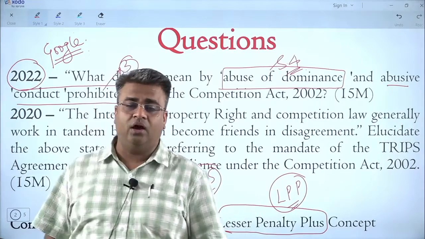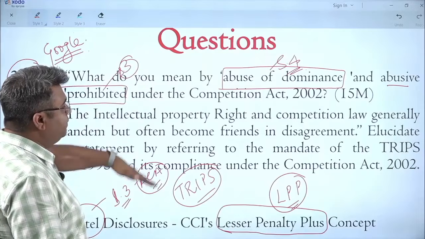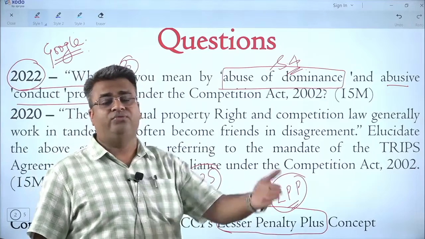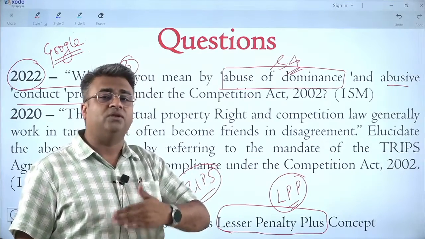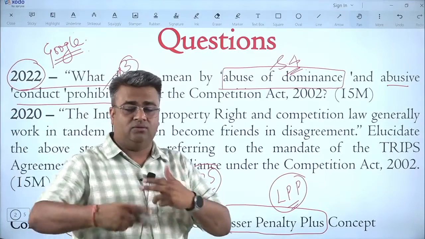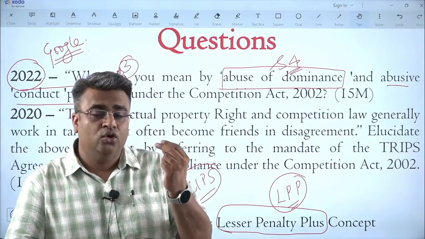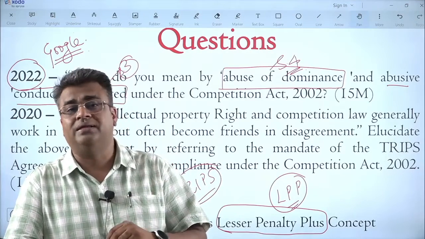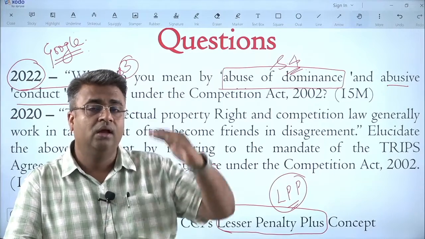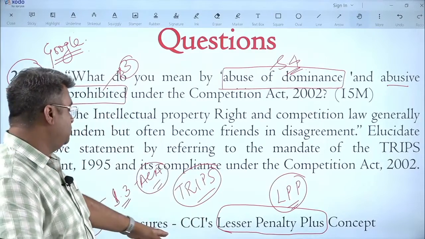So what is this concept and how is it relevant for all of you in this regard? I give an example. If you see the previous year questions, whenever there was any contemporary advancement in a particular field, at the same time you have seen questions in the mains examination. This time two things have been updated in this competition law domain. One is that the latest amendments have taken place in the Competition Act. So you can prepare notes on evaluation of the amendments made in the Competition Act, or you can focus upon this concept as well.